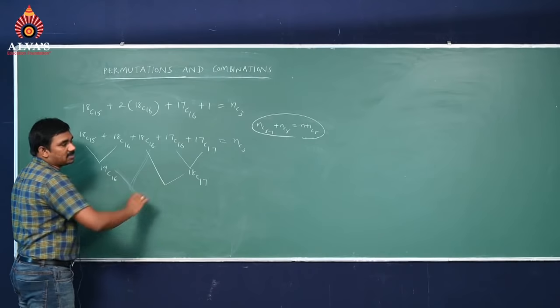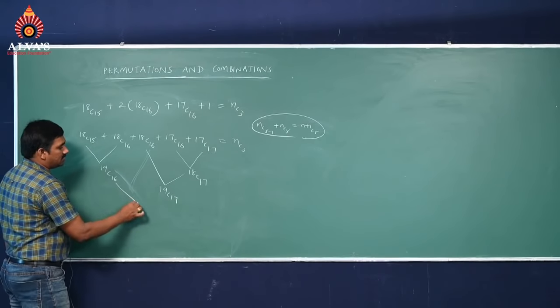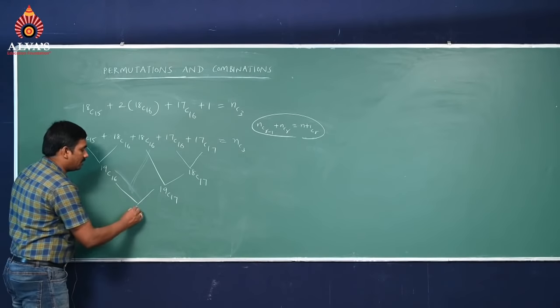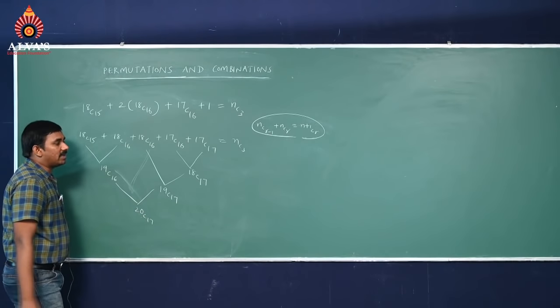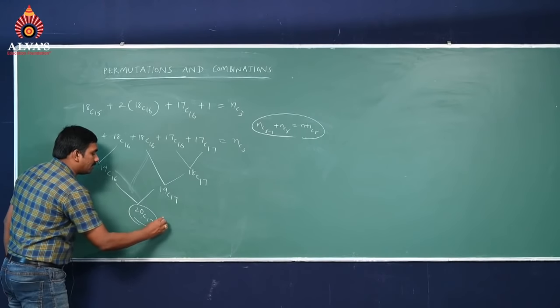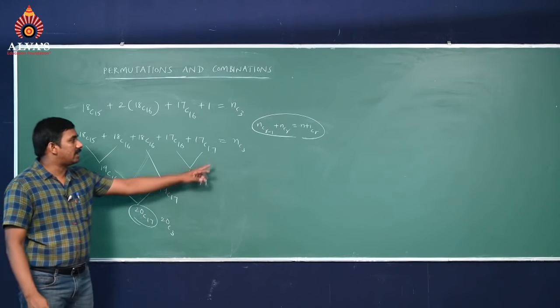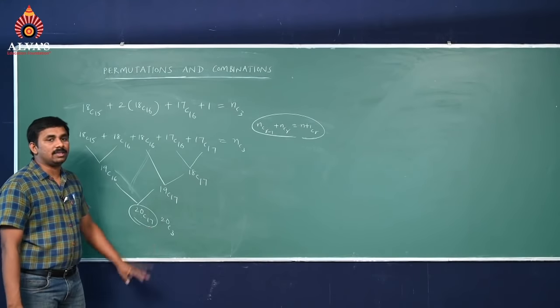18C16 plus 18C17 will become 19C17. And 19C16 plus 19C17 is 20C17. The final answer is NC3. That means 20C17 we can write as 20C3 also. So the answer is N equal to 20.